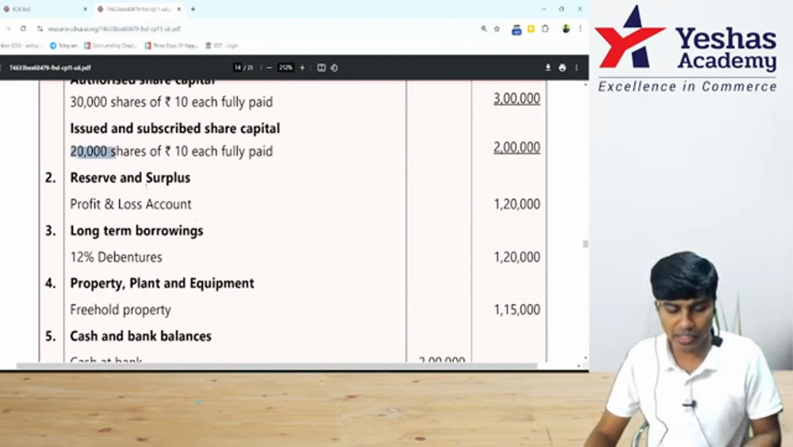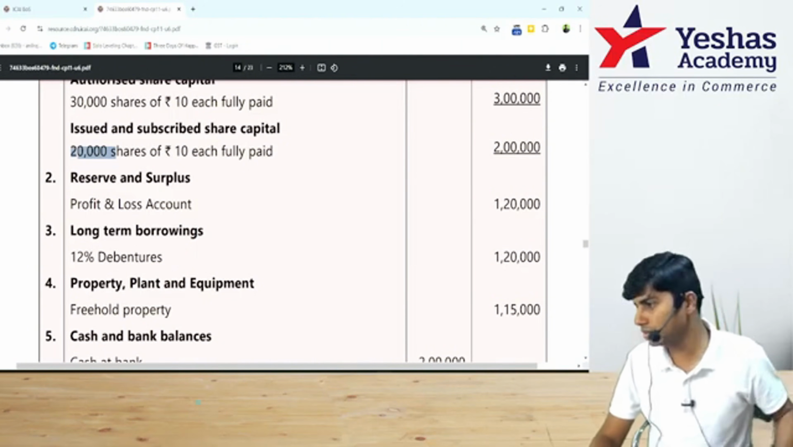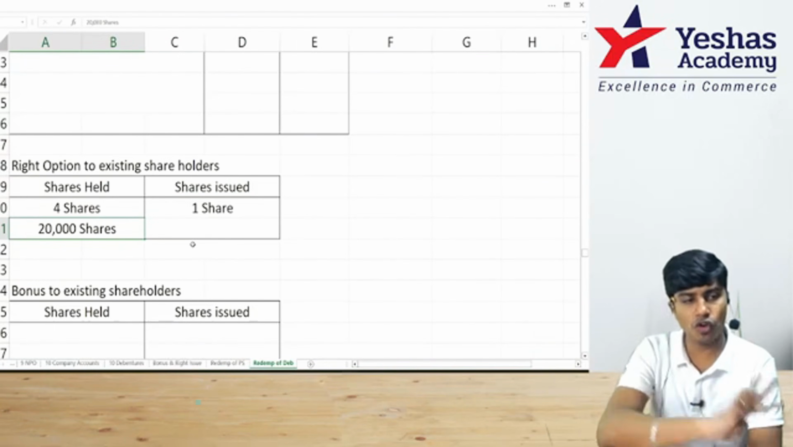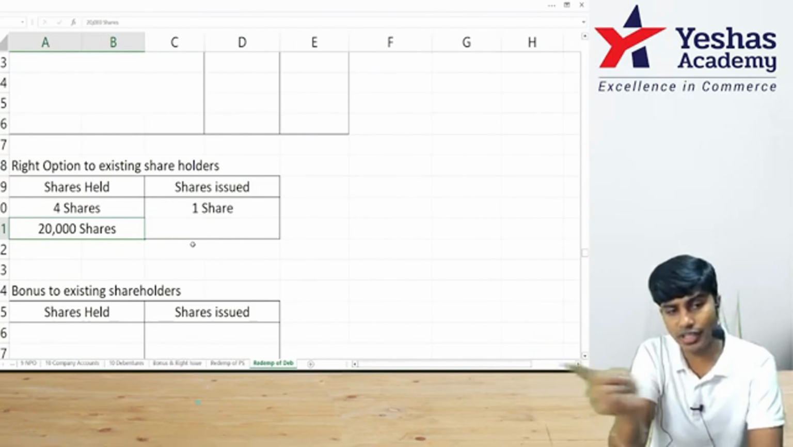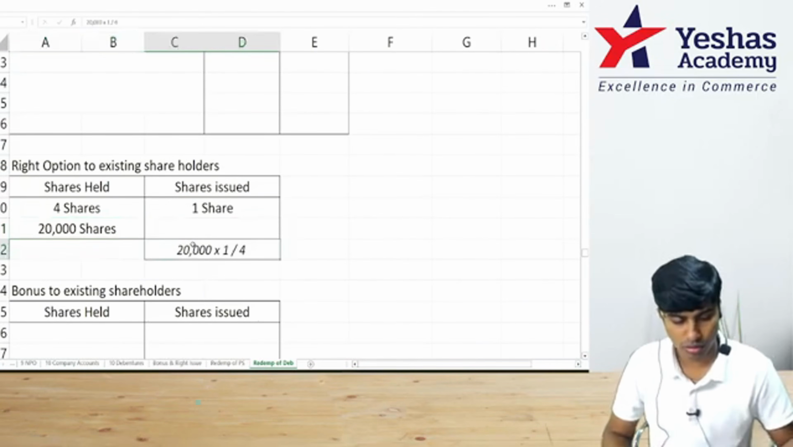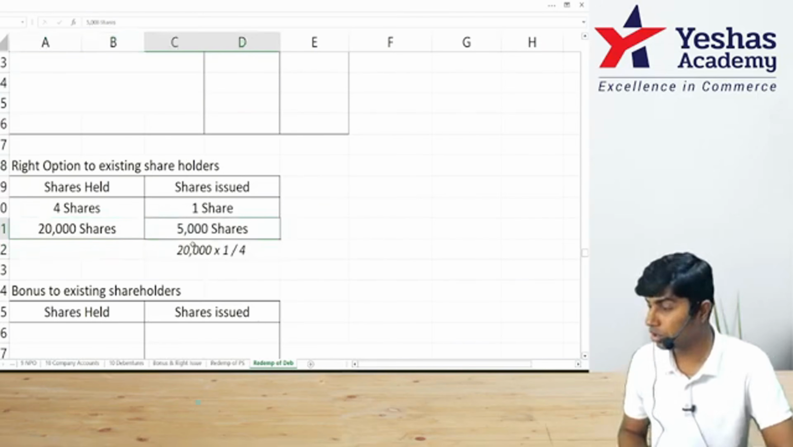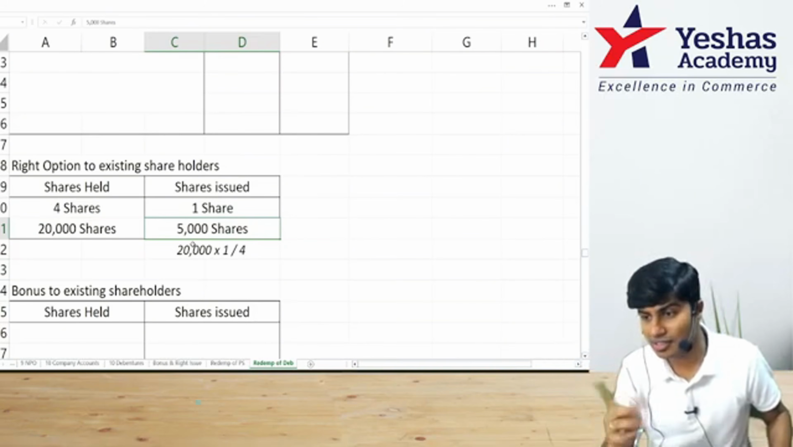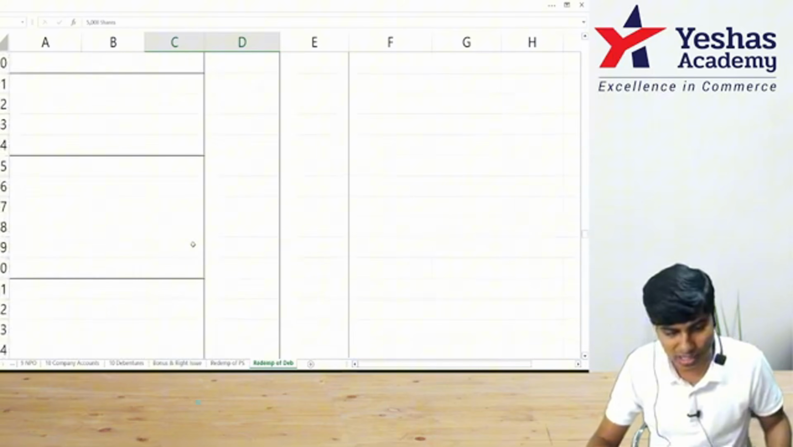Look at the question and tell me how many shares are there. Issued and subscribed capital, there are 20,000 shares. If you have 4, they'll give 1. If you have 20,000, 20,000 into 1 by 4, 5,000 right shares will be given. All the shares have been subscribed. Nominal value 10, issue price 15.